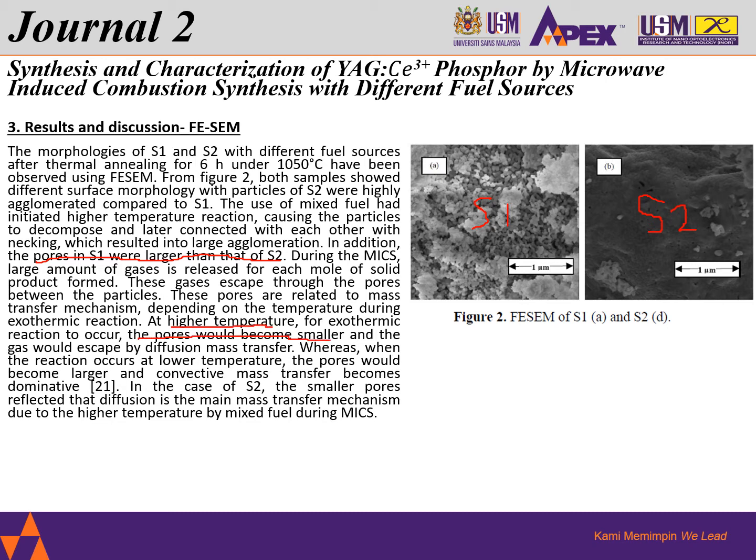This is seen very much in S2, as I'm highlighting here. Whereas for the reaction at lower temperature, the pores become larger, and this is seen in S1. Moving forward, we can understand from this case that in S2, the smaller pores reflect that diffusion is the main mass transfer mechanism, due to the higher temperature from the mixed fuel during MICS.